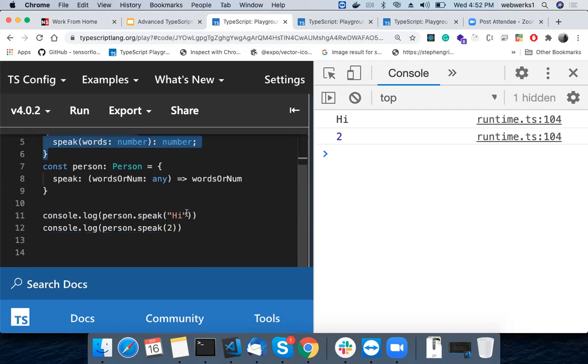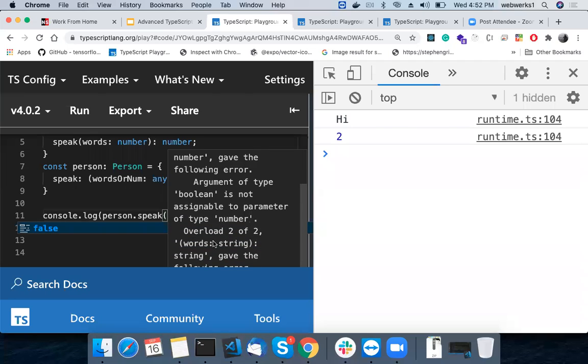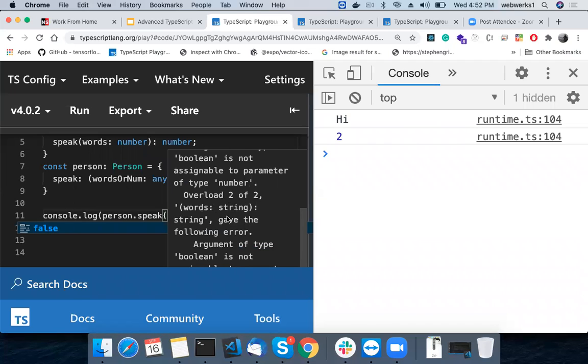Let's say I change it to some boolean, let's say false, then it will throw me an error. Look at the message: No overload matches this call. Overload one of two, number, gave the following arguments. Boolean is not assignable to parameter of number, and there should be a two of string.